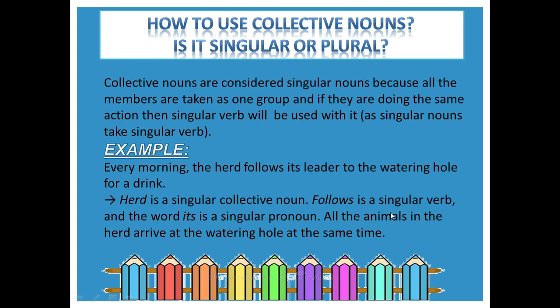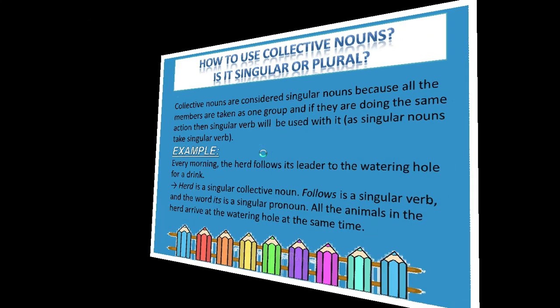All the animals in the herd arrive at the watering hole at the same time. So this is very important: if all the members of one group are doing the same action, then you are going to use a singular verb after that. If you are talking about 2 or 3 animals, then a plural verb will be used. But if you are talking about the collective noun, taking it as a whole, then we will use a singular verb. So let's solve the exercises.